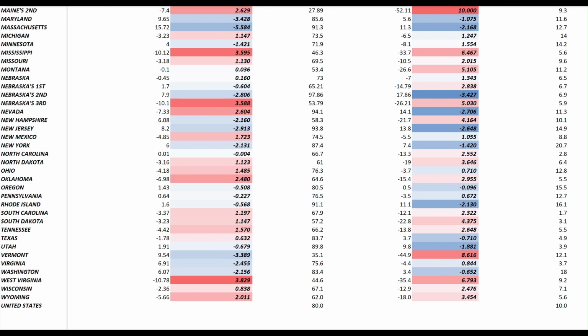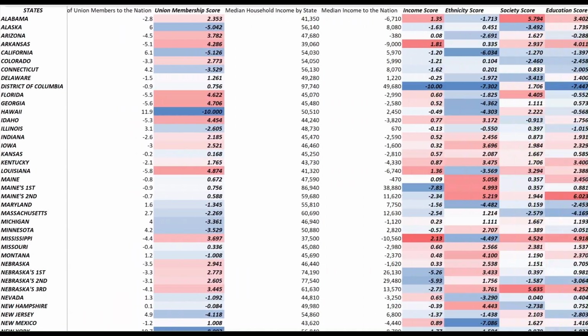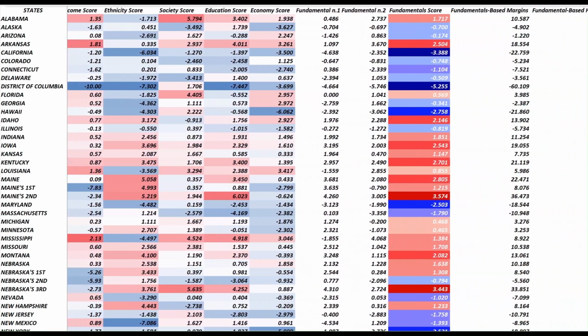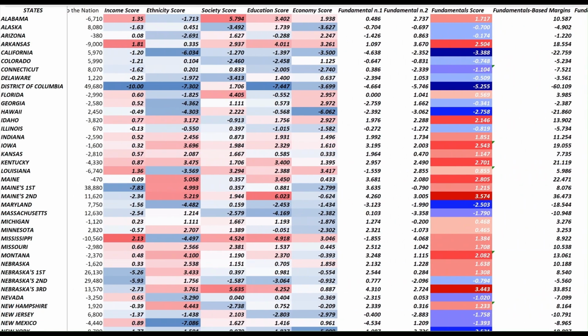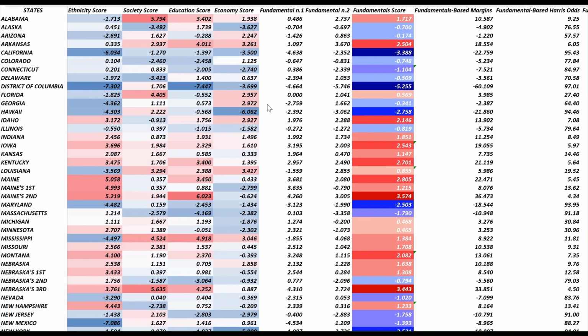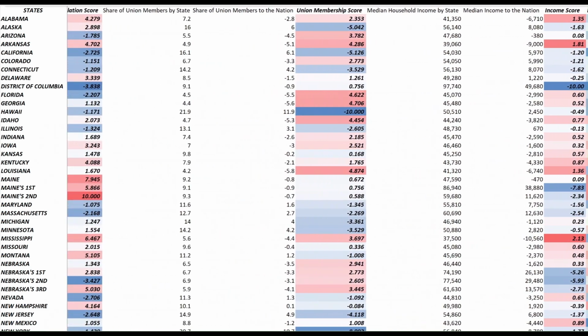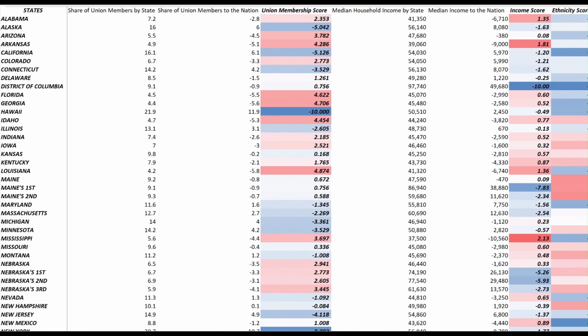So our final indicator is what is called the economy score. So the economy score, as you can see right here, is really made up of two important factors. There are median household income and union membership score. Alright, so starting with the union membership score, this is really important to assess how blue collar workers tend to vote.